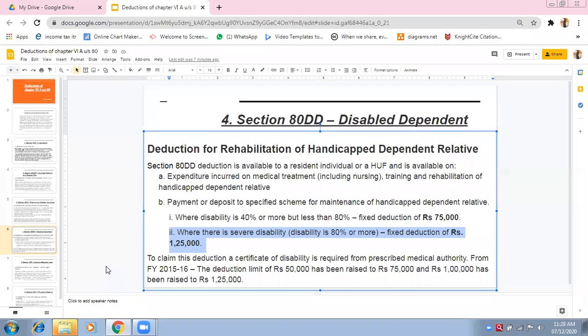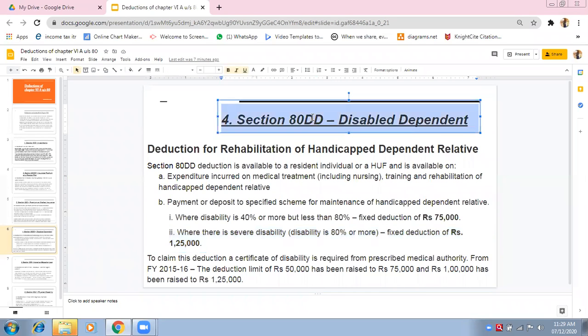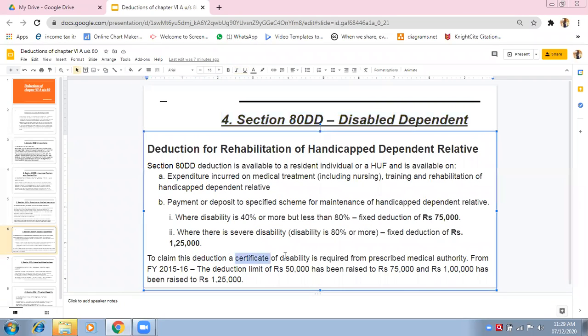He is disabled and is not earning his own income. Therefore, from your income, deduction can be taken under section 80DD, because the relative is dependent on your income and because he is disabled. To claim this deduction, a certificate of disability is required from prescribed medical authorities. Is it clear?